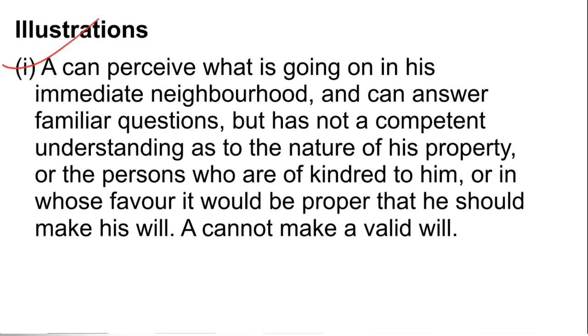The first illustration is: A can perceive what is going on in his immediate neighborhood and can answer familiar questions, but has not a competent understanding as to the nature of his property or the persons who are of kindred to him, or in whose favor it would be proper that he should make his will. He cannot make a valid will. So even if a person is able to answer familiar questions and understands his surroundings, if he does not understand the nature of his property or who his family is, kindred meaning his kin and relatives, he cannot make a valid will.